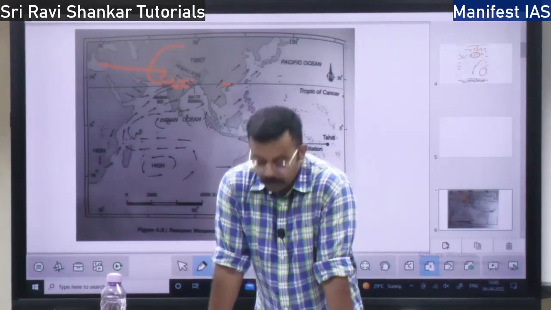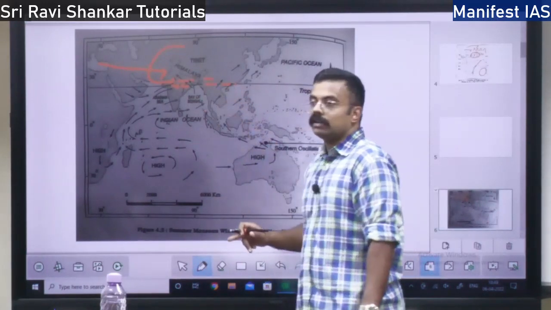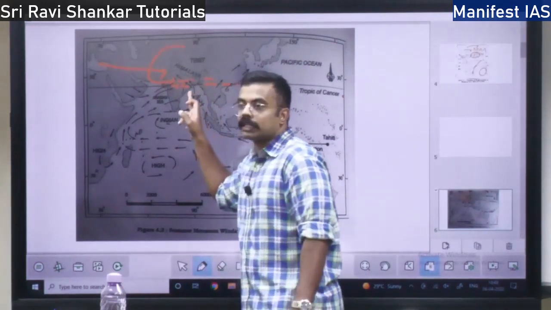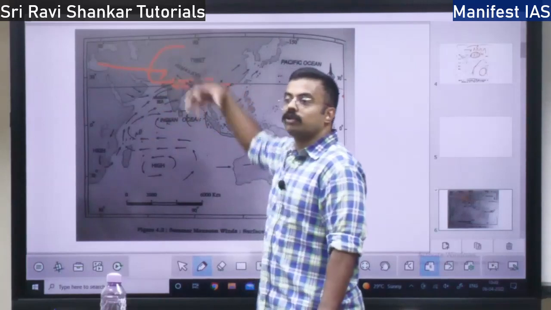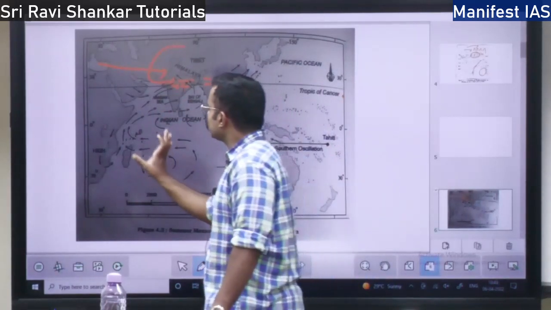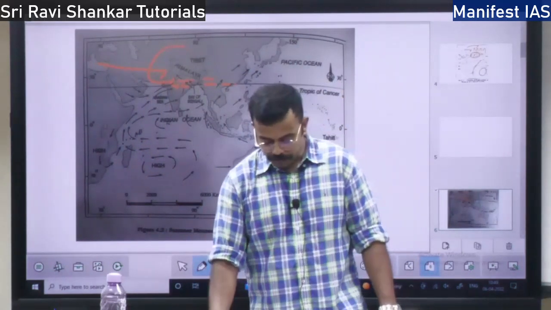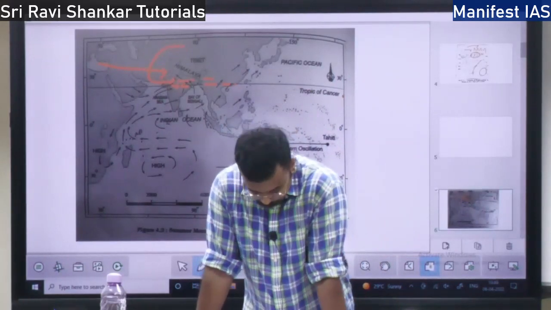So when the ITCZ moves over this region, when the sun is over this region, what happens? It is a zone of low pressure. When it is a zone of low pressure, it will attract the wind from the high pressure, right? So it will attract the wind from the Indian Ocean. So from the Indian Ocean, the air flows into the ITCZ region, right?